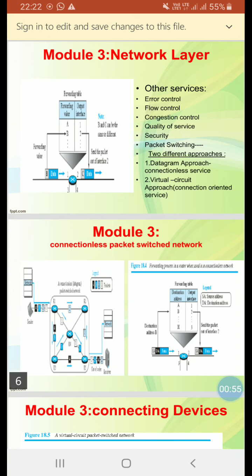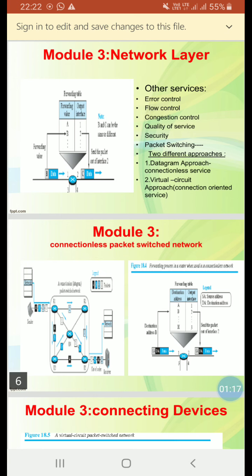The source of the message sends the packets one by one, and the destination receives them one by one. The destination waits for all packets belonging to the same message to arrive before delivering the message to the upper layer.